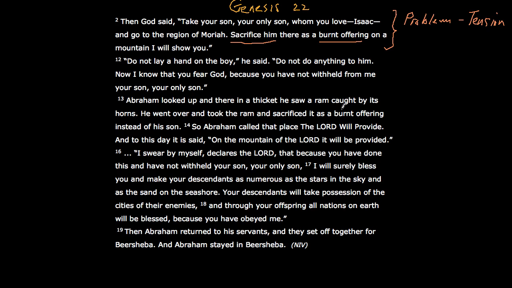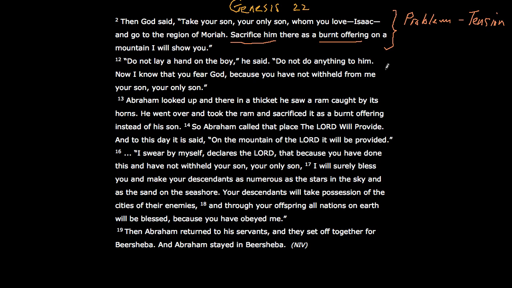And he realized, but God had made a promise to me that I will have many descendants. And now I have to sacrifice my only son. So that's a problem. And now it keeps the interest of the reader, this tension. How will it be resolved? So we see Abram is willing to sacrifice his son.